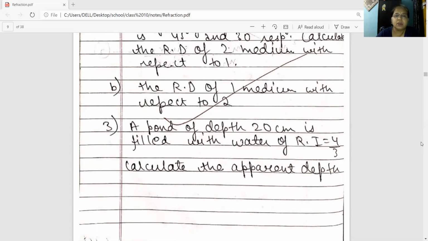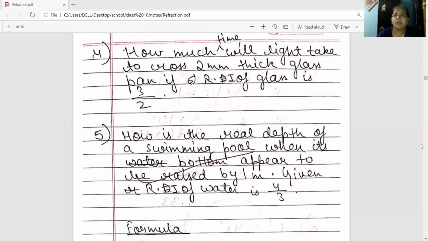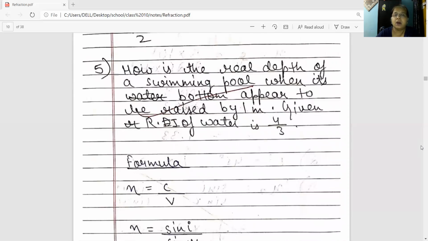And the third numerical is a pond of depth 20 centimeter filled with water of refractive index 4 by 3. Calculate the apparent depth. And the fourth, two more questions are here. How much time will the light take to cross a 2 millimeter thick glass slab, if the refractive index of glass is 3 by 2? And the last numerical is, what is the real depth of a swimming pool when its bottom appears to be raised by 1 meter, given that the refractive index of water is 4 by 3?